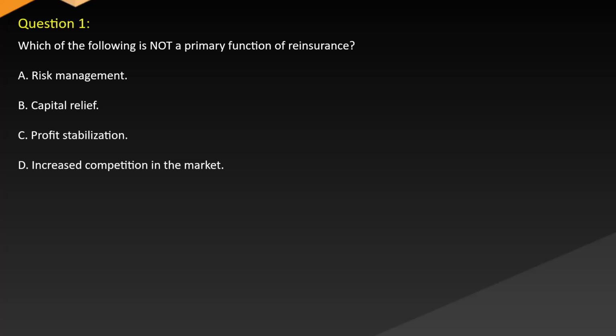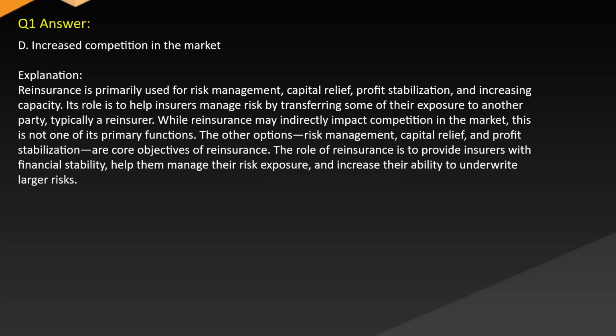Question 1. Which of the following is not a primary function of reinsurance? A. Risk management. B. Capital relief. C. Profit stabilization. D. Increased competition in the market. Answer D. Increased competition in the market.